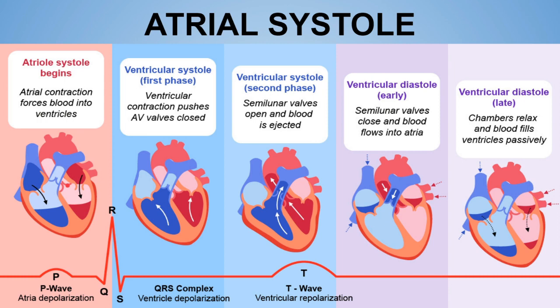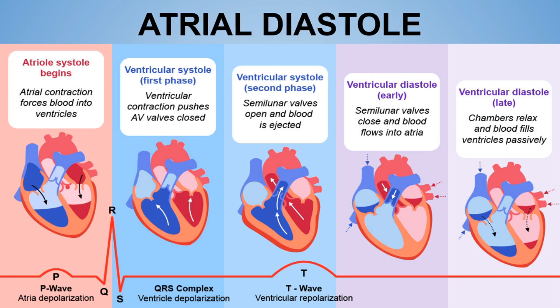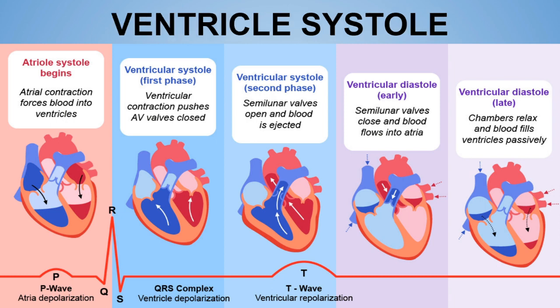Now the next phase we have is the atrial diastolic phase. I told you before that this atrial diastolic phase merges with the ventricular systolic phase, right? In this atrial diastolic phase, the atria of course relax, and so the pressure inside the atrium decreases. Simple. Now next is the ventricular systolic phase.